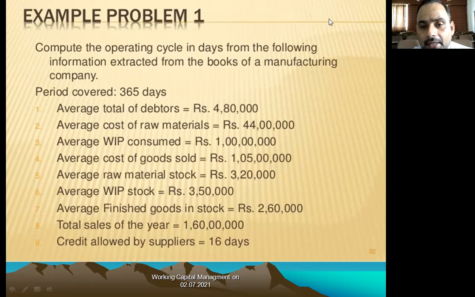The average debtors are rupees 4,80,000, and the average cost of raw material is 44 lakhs, and the average work in progress is 1 crore, and the average cost of goods sold is 1 crore 55 lakhs. The average raw material stock is 3 lakhs 20,000, and the average work in progress stock is 3 lakhs 50,000, and the average finished goods stock is 2 lakhs 60,000, and total sales of the year is 1 crore 60 lakhs. Credit allowed by the suppliers is 16 days.